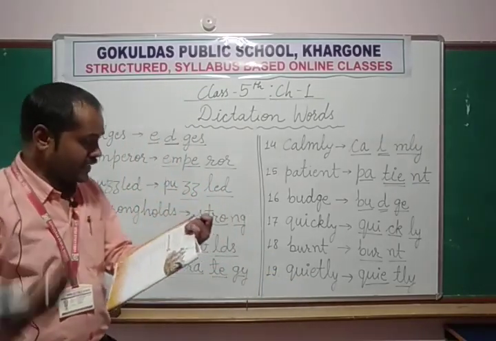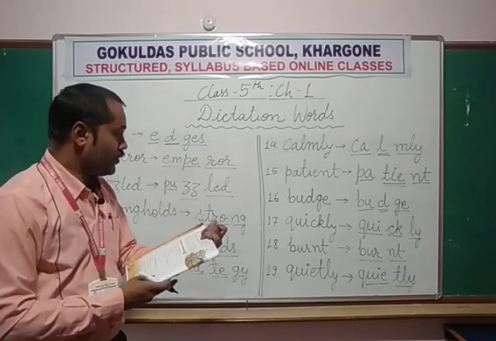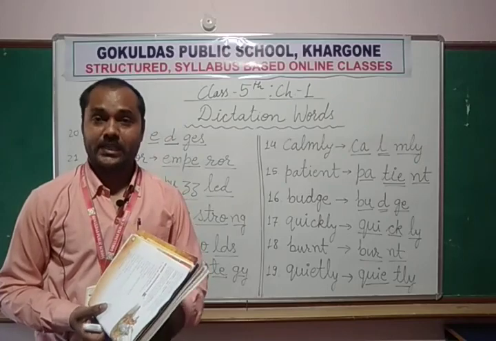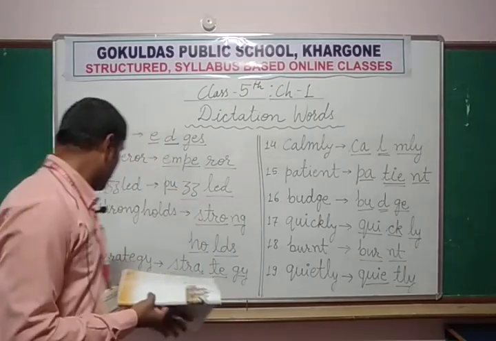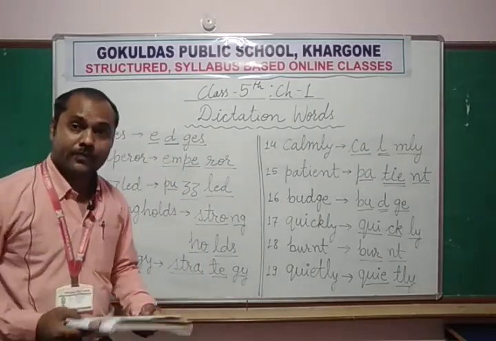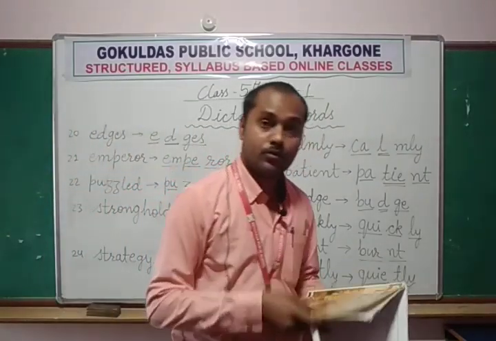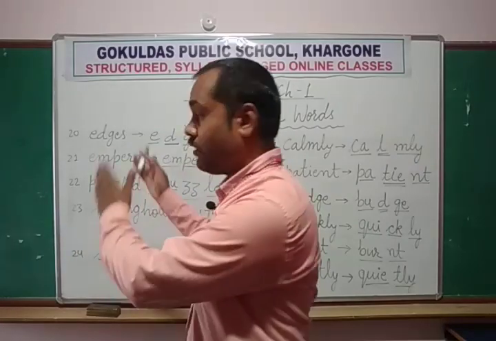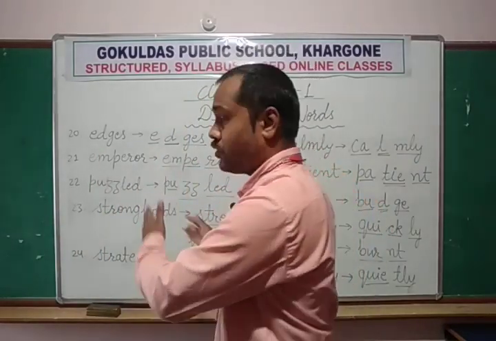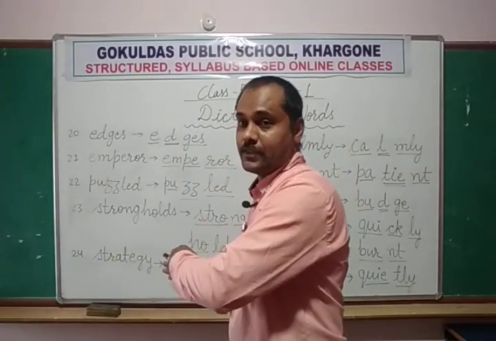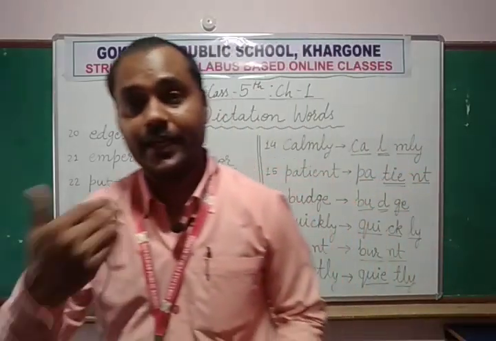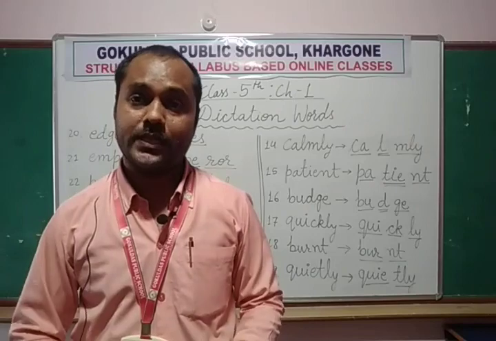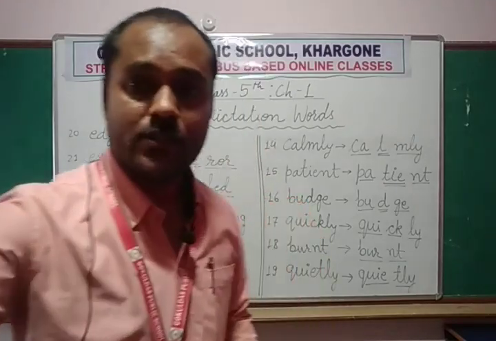Wise, wisdom we have already done. Victory we have already done, victorious. Okay, so these are some difficult words which we have learned in this lesson. You need to write all these words into your notebooks with the word meanings. Then in the next lecture I will discuss the question answers of this chapter. Thank you.